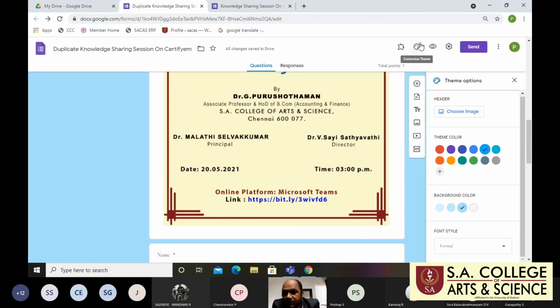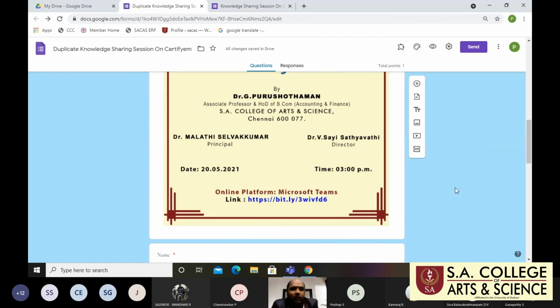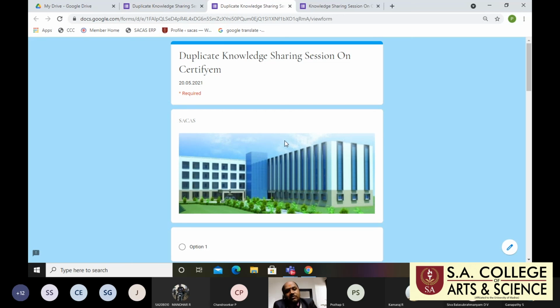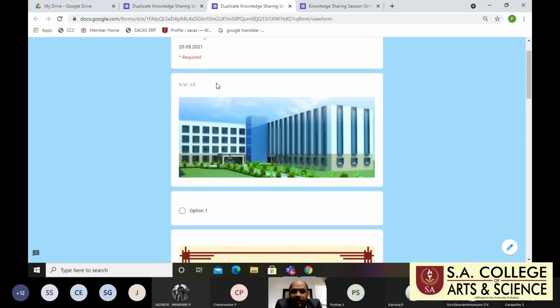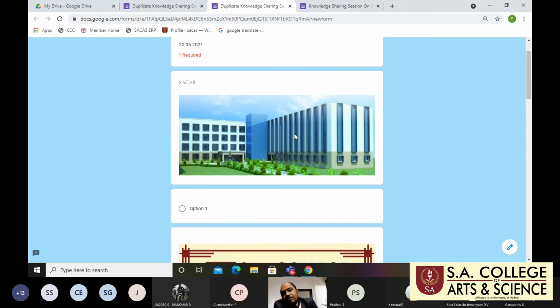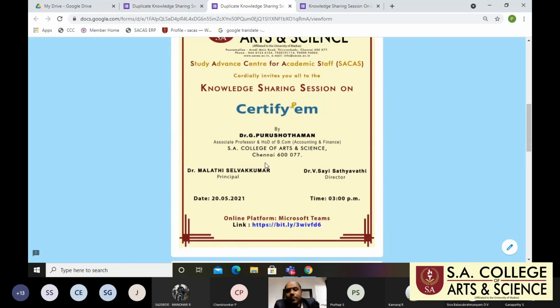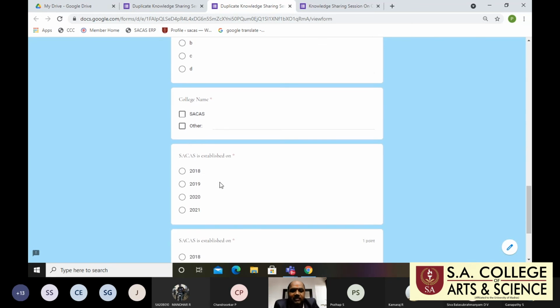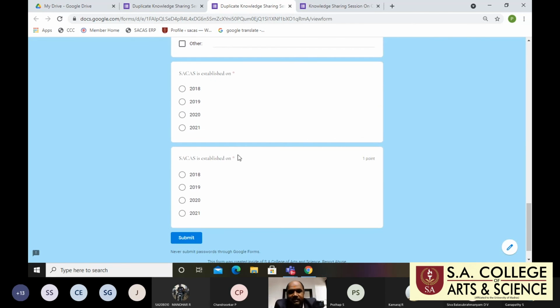So these are the theme options. You are creating a new Google Form, and you can also check the print preview. Here we use the preview icon. Just click and you get the preview options. You create the headings, the date, also the date with time, then the college image, invitations, name, designation, department, college name, then questions.